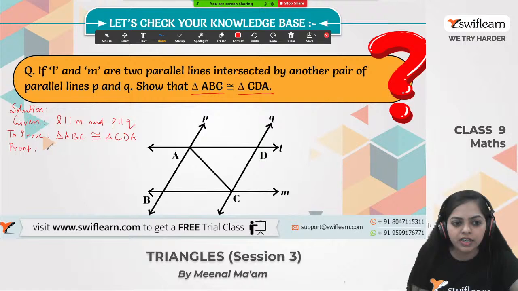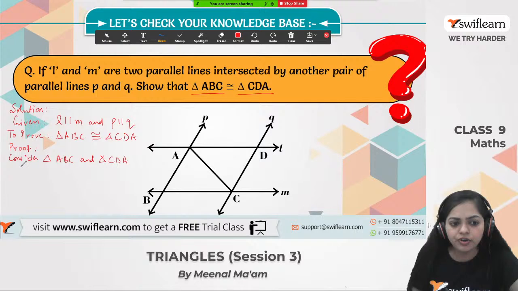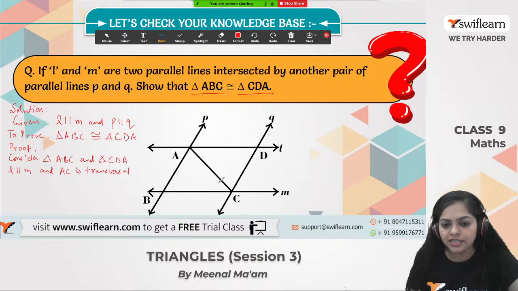Consider triangle ABC and triangle CDA. Here, in these two triangles, since l is parallel to m, and AC is a transversal, can you see any pair of angles that are equal?